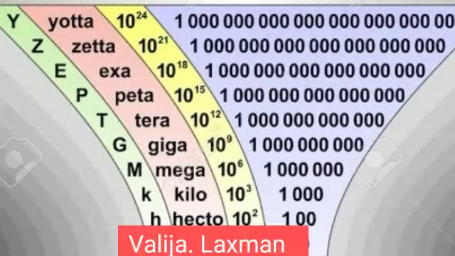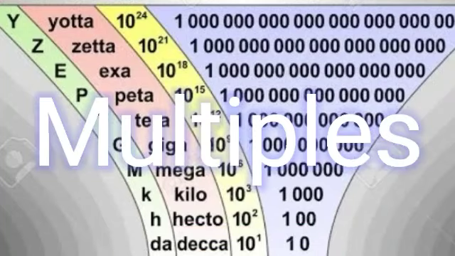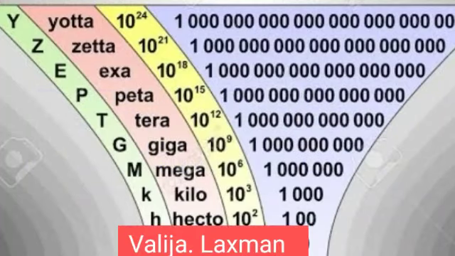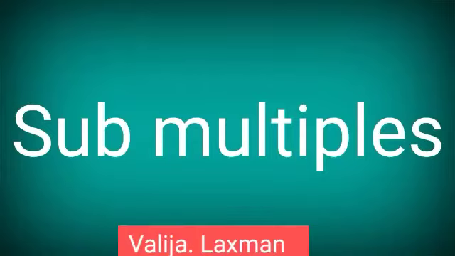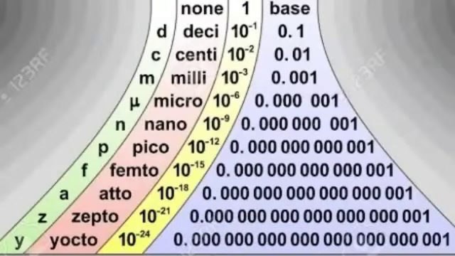So whatever factor we use for measuring large distances is called multiples. And whatever factor we use for measuring small distances is called submultiples.